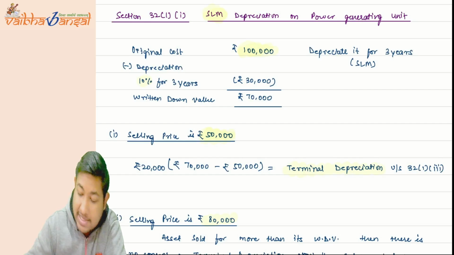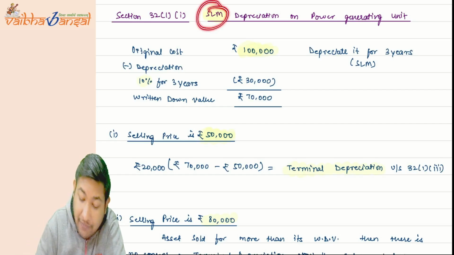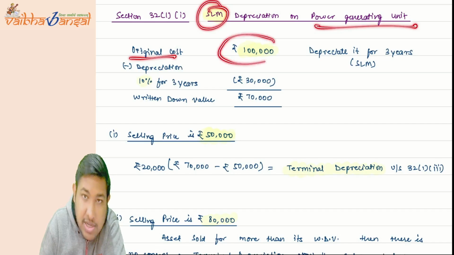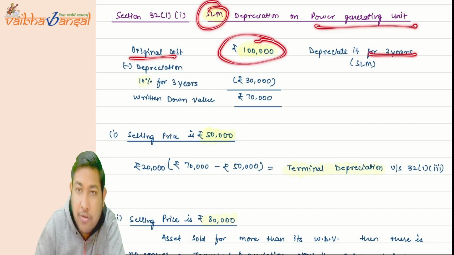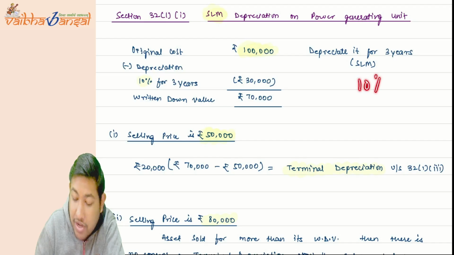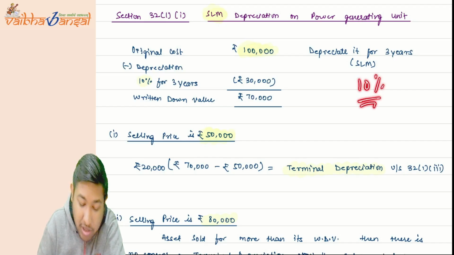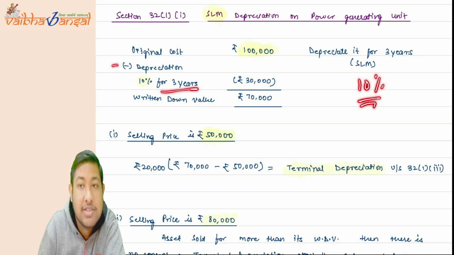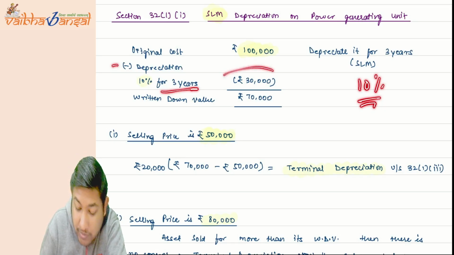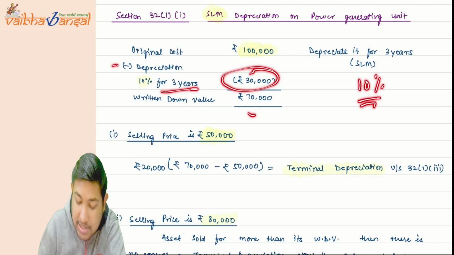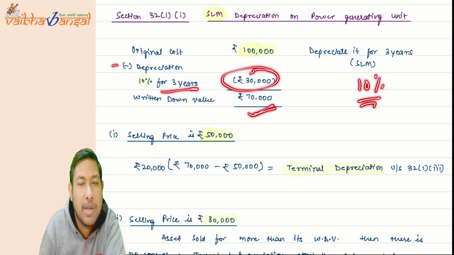Okay, see, for the SLM, the depreciation on the power generating unit. Suppose the original cost is 1 lakh rupees and it is depreciated for 3 years, with the asset at a 10% depreciation rate. So we take depreciation for 3 years on the SLM method. It will be directly 30,000 rupees, and the written down value, the carrying amount, will be 70,000.